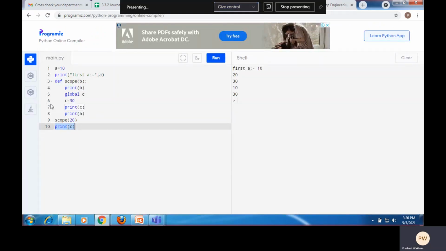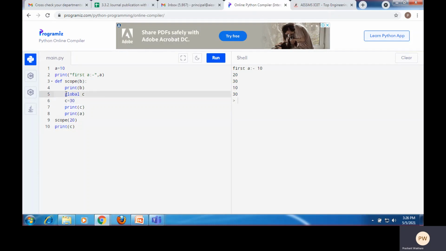So see this example. Suppose I do not write here the global keyword, if I comment it out, then you will see an error at line number 10. This line number 10 is print c. c is not defined. So therefore I think you will be clear here that this local value you cannot access outside of the function body.